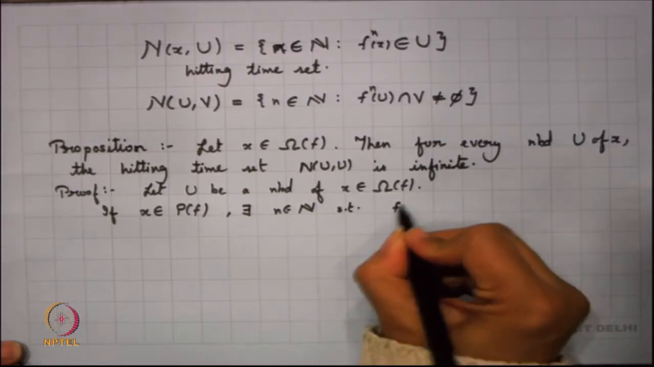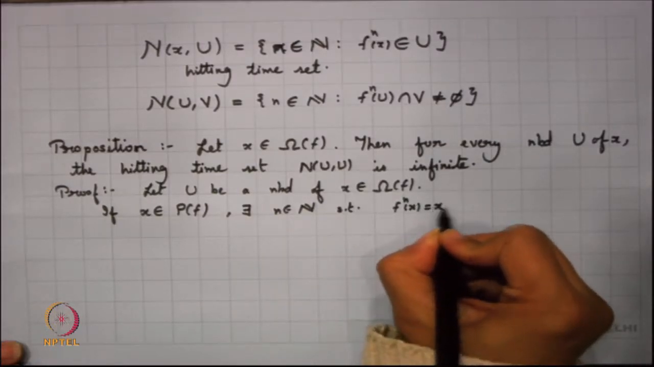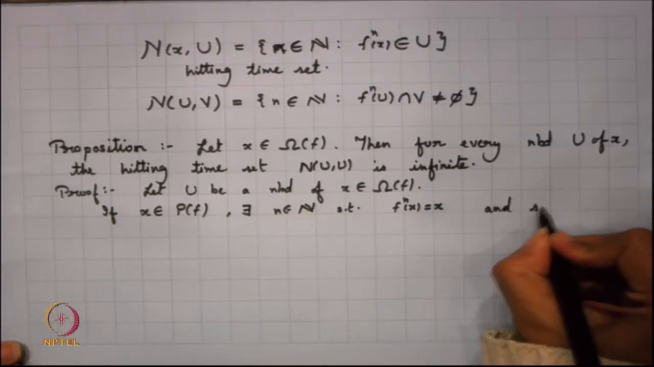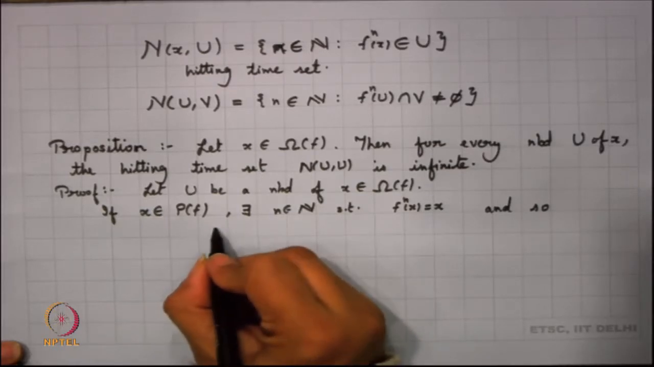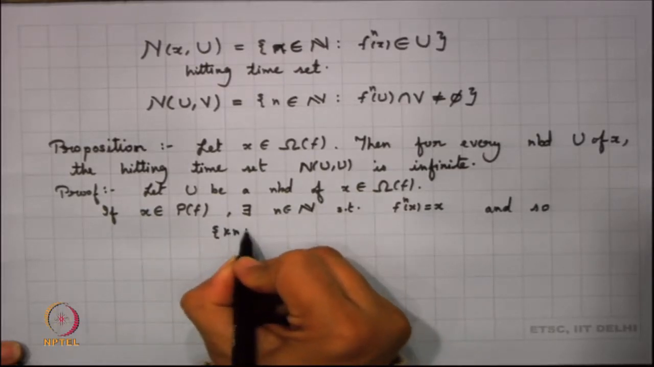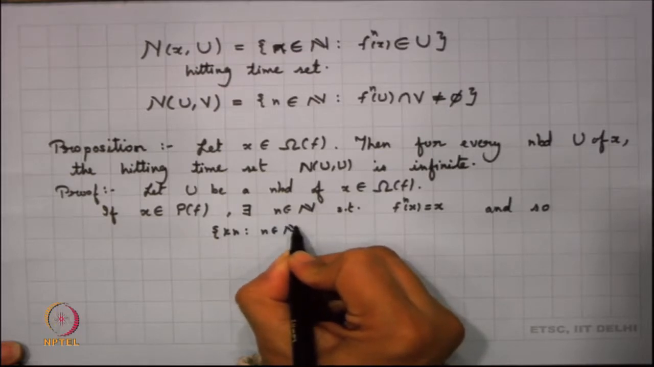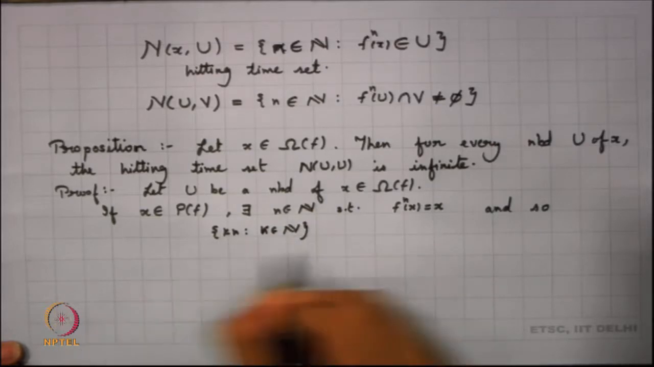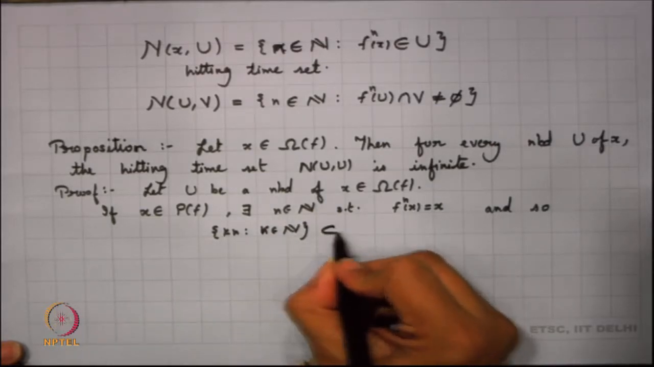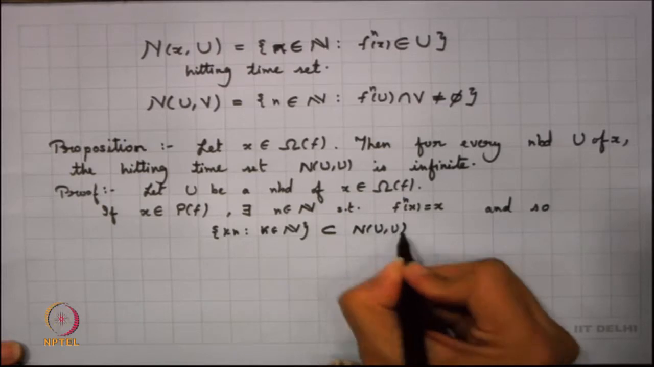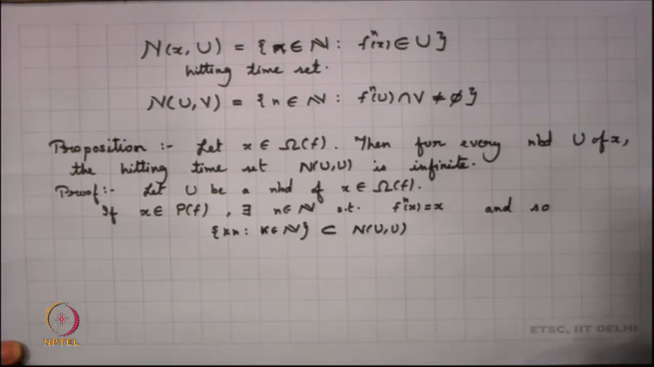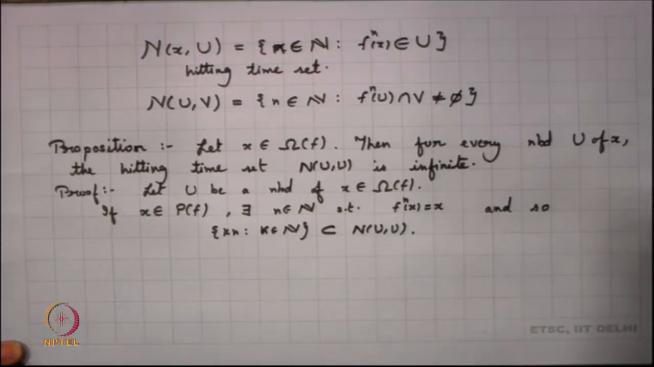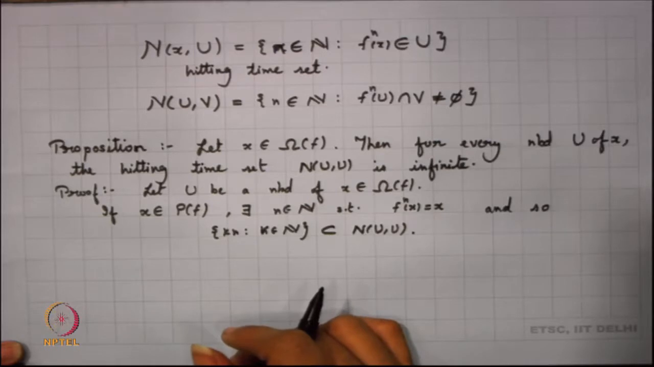such that f^n x is equal to x. And so, what happens here is that if I take the set of all k times n, k in N, then that will always be contained in N(U,U). So, my N(U,U) is infinite. So, in that case my N(U,U) happens to be infinite.